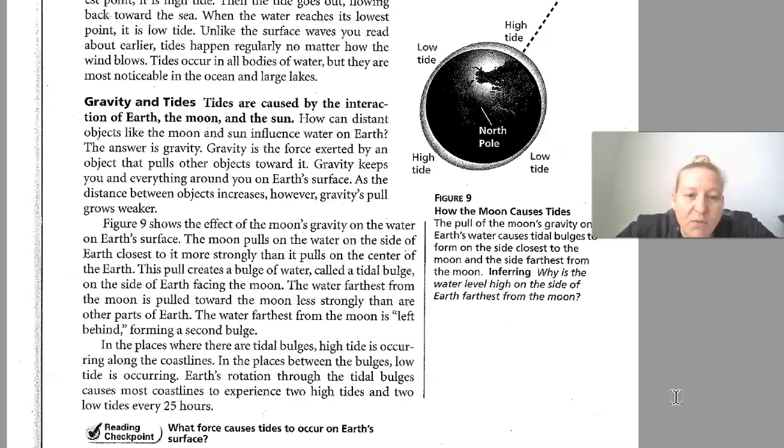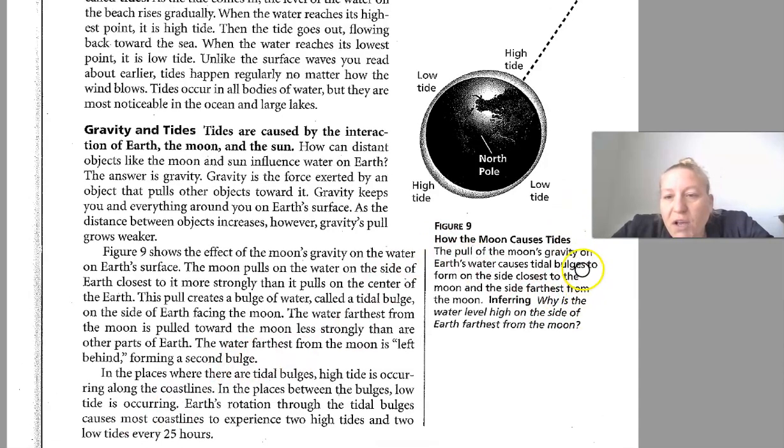In these places where there are tidal bulges, high tide is occurring along the coastlines. In the places between the bulges, low tide is occurring. Earth's rotation through the tidal bulges causes most coastlines to experience 2 high tides and 2 low tides every 25 hours. So, let's look here.